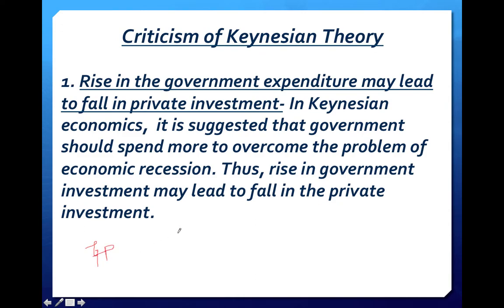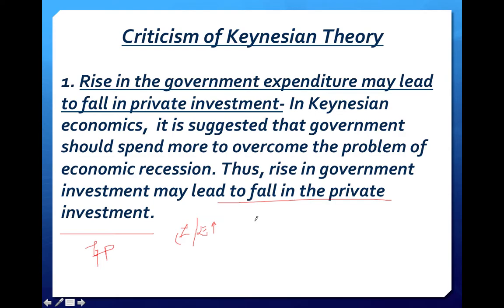He believed that government expenditure, government investment, should increase. But if the government expenditure increases, that will automatically lead to a fall in private investment.